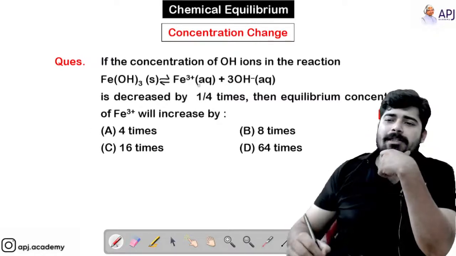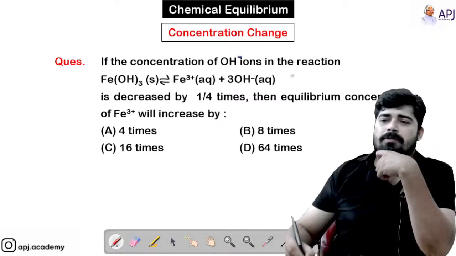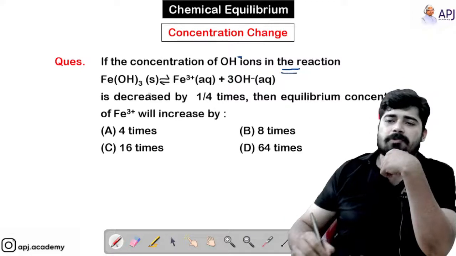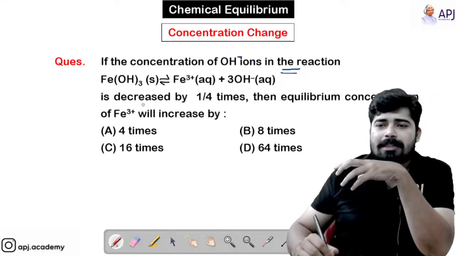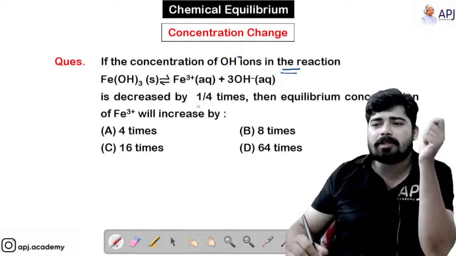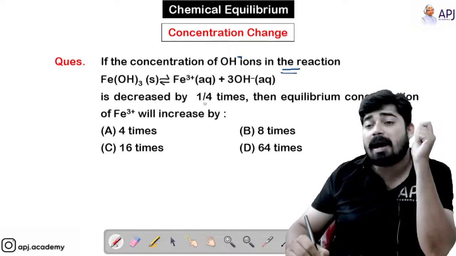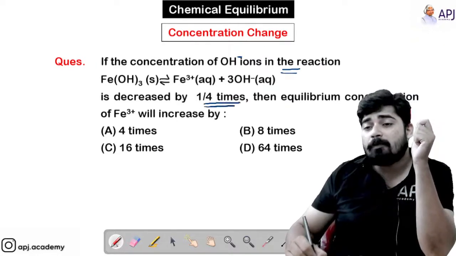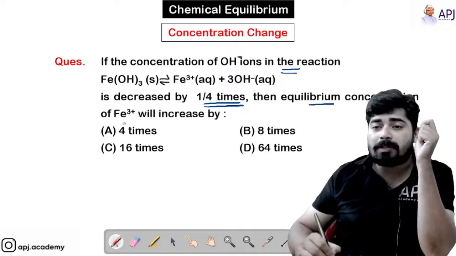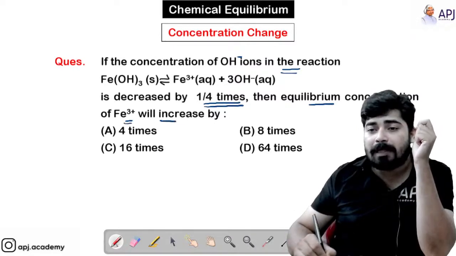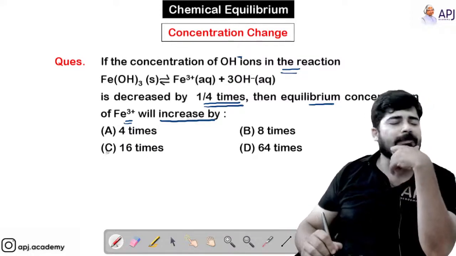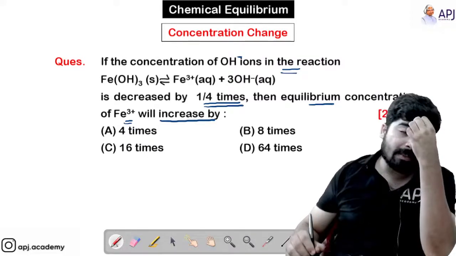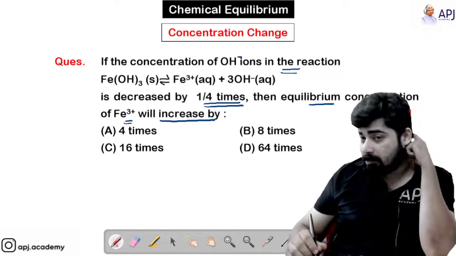If the concentration of OH minus ions in the reaction is decreased by 1/4 times, then the equilibrium concentration of Fe3+ will increase by how much? Very, very interesting question, and this question was asked in 2008.